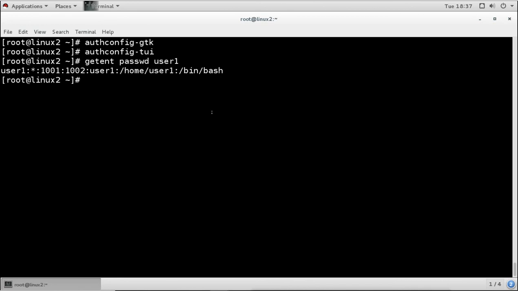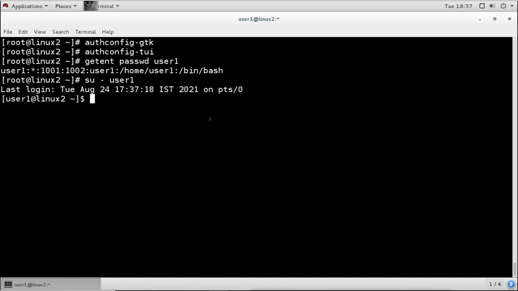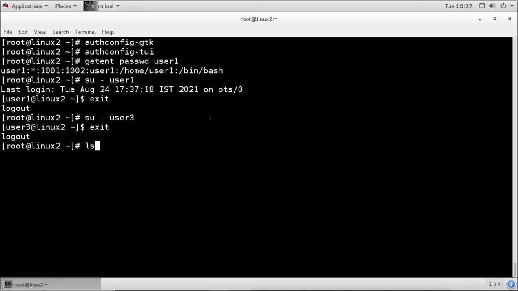Now we can switch and log into that user account, and we can log in as an LDAP user. So this is what we are logging in with, the LDAP server. Remember the home directory is already mounted here, so it is not giving that error. Otherwise we have to mount the home directory also. We can switch to any other user, user1, user2, user3. It can log in here, and it is not giving an error for the home directory because we have already mounted the home directory by using NFS.